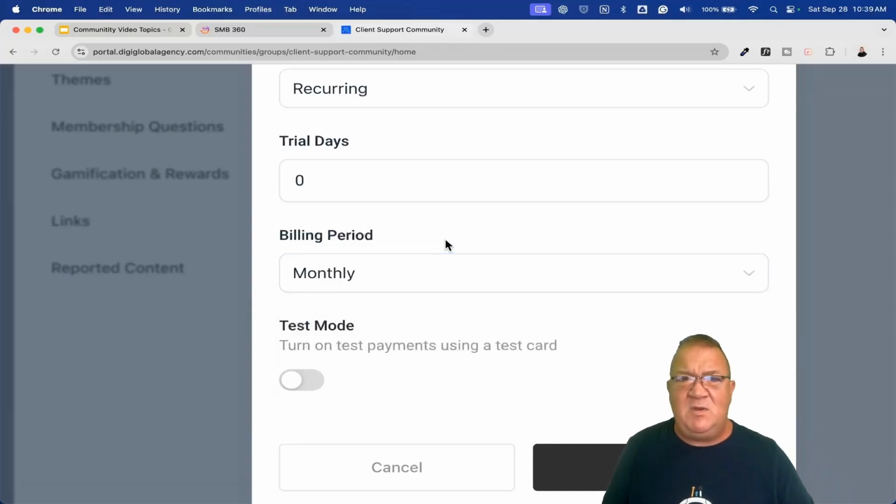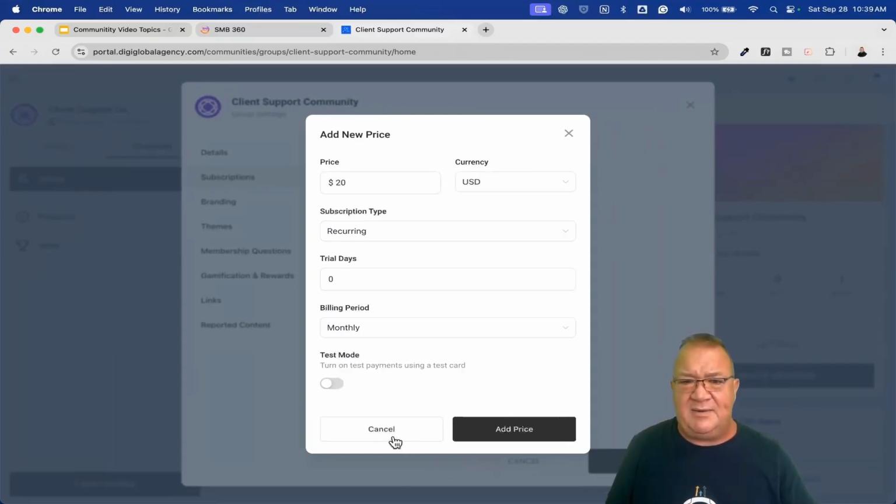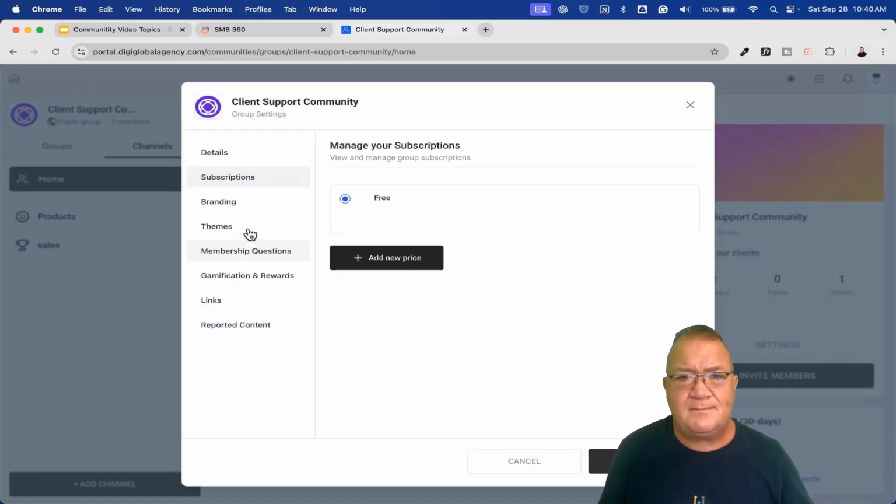If you have a short form course and people only stay in there for a month, maybe you do a higher value on a weekly basis to keep them in there. And then you do have the ability to turn test mode on to test like the Stripe card connection for this. So anyway, I'm going to zoom back out here. Just wanted to show you what that was like.